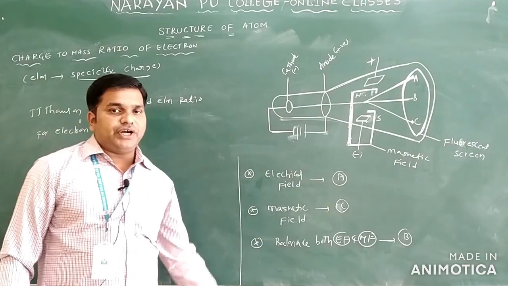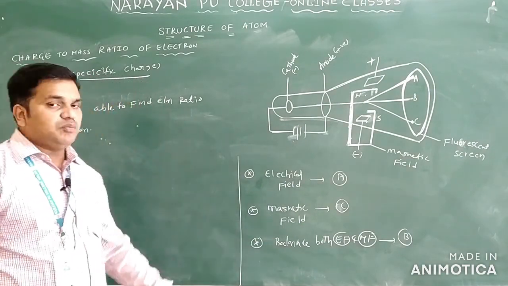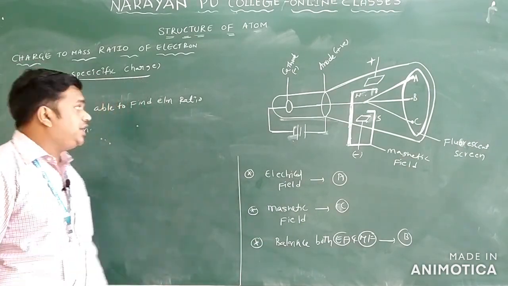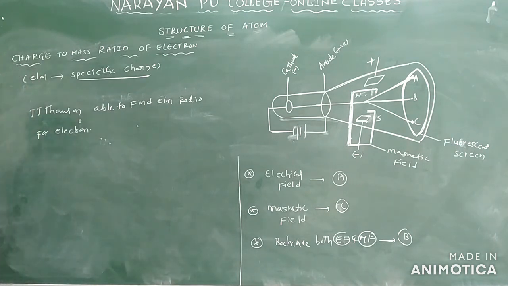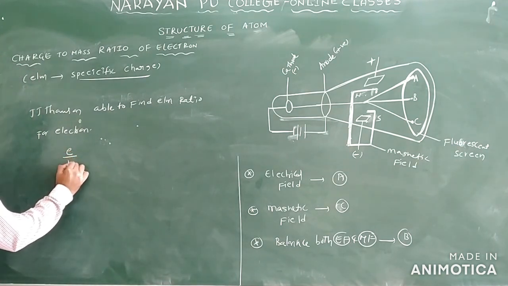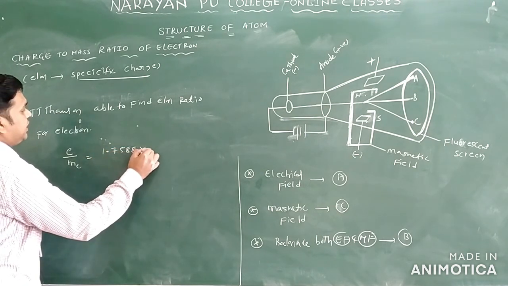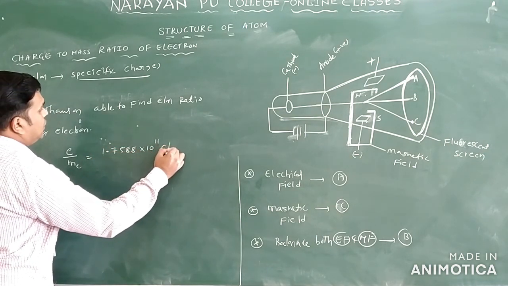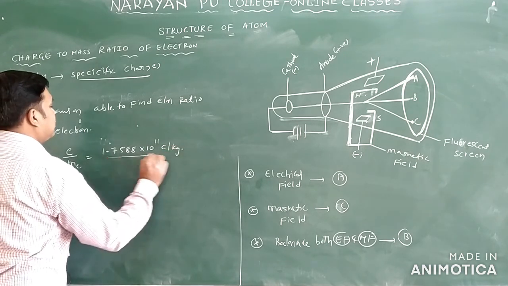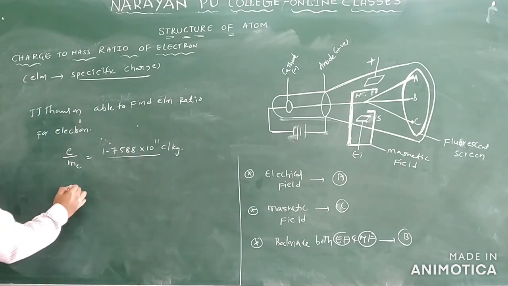From the above points, what he concluded is that he wanted to balance both the electric and magnetic fields. He wanted to identify the e by m ratio for the electron. The e by m ratio for the electron is 1.7588 into 10 power 11 coulomb per kilogram. Coulomb per kilogram. Here, what is e?